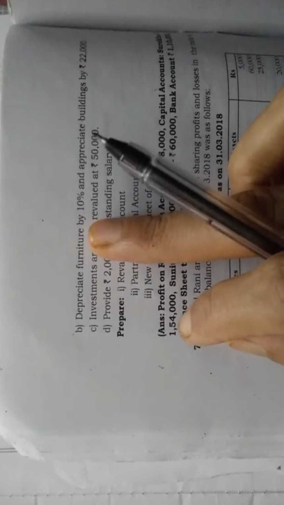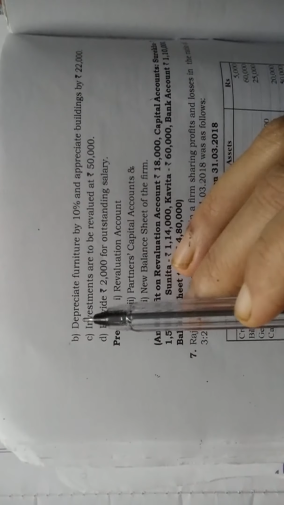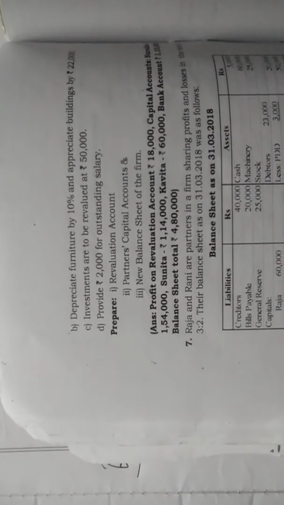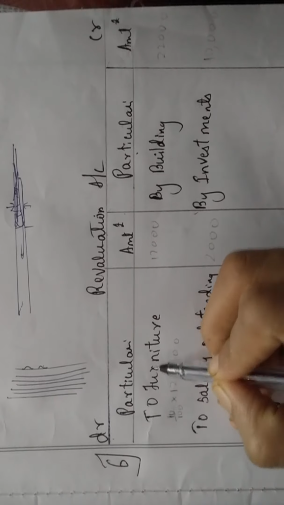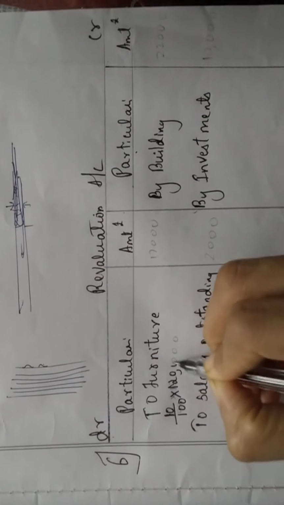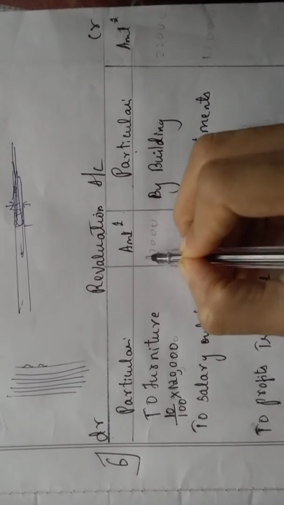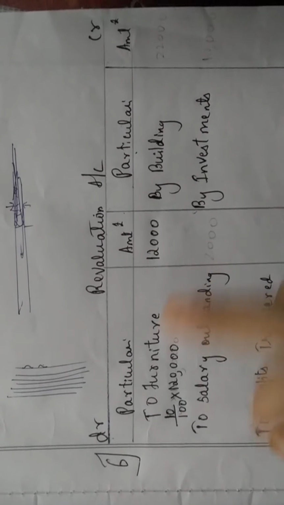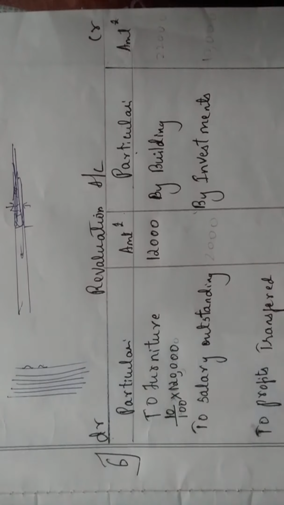Second adjustment in ಕೊಡ್ತಾರಲ್ಲ ಅಲ್ಲಿಂದ ಸ್ಟಾರ್ಟ್ ಆಗ್ತದೆ. So what they are telling? Depreciate furniture by 10%. So depreciation always will come in the debit side because it's a loss, it's an expense. To furniture, how much they are telling? 10%, so 10 upon 100. Value of furniture ಏನಿದೆ students? Check the balance sheet. Balance sheet ಅಲ್ಲಿ 1,20,000 ಇದೆ. So use your calculator. When you do, you will get 12,000. Depreciation I wrote in the debit side because it is loss, it is expense.